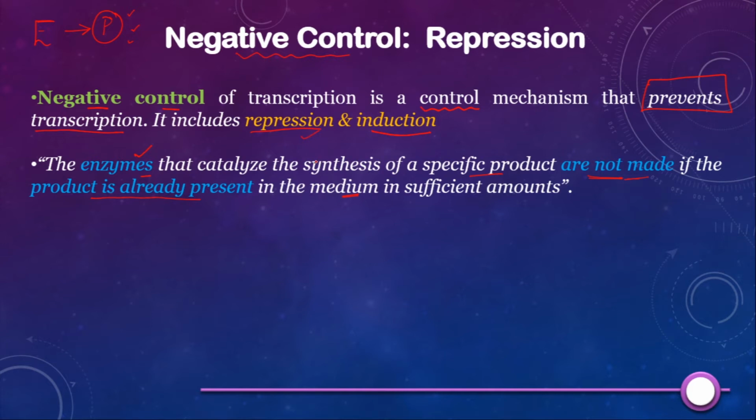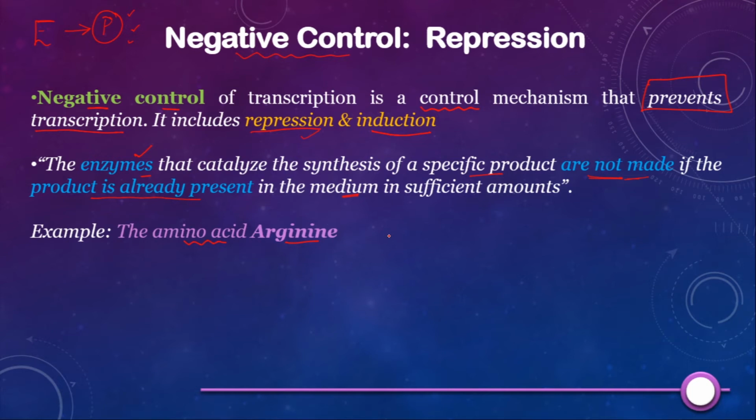Fine. Let us understand this with one example. Let's take the example of arginine, which is an amino acid. Now if this arginine amino acid is already present in the media, then the enzymes which are needed to prepare this arginine amino acid are not required.